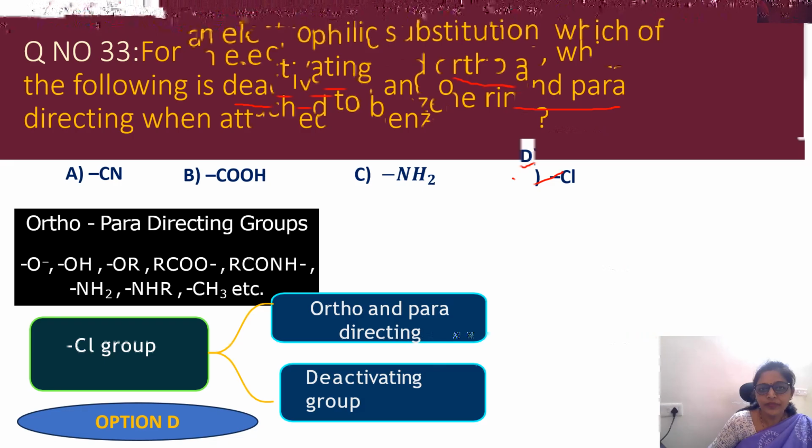Then identify the extensive properties in the following. This is one of the favorite questions and very easy, and also in the textbook they have given a very clear explanation about this one. Extensive properties and intensive properties. Extensive properties are those which depend on the amount of the substance I have taken, and intensive properties are those which do not depend on the amount of the substance we have taken. So here they have asked for extensive property. Extensive means the one which depends on the amount.